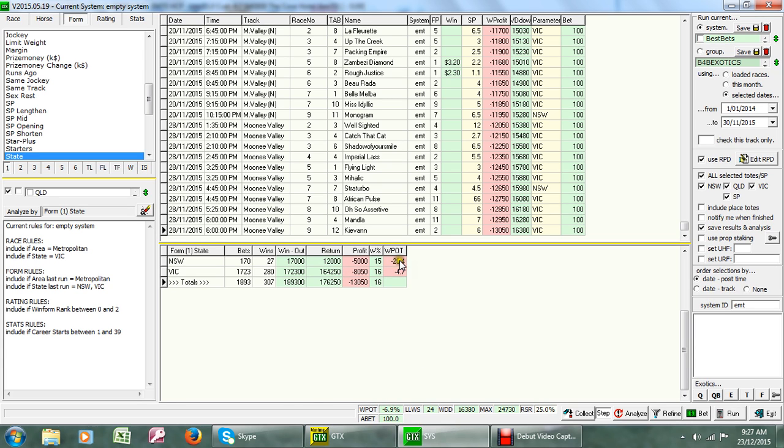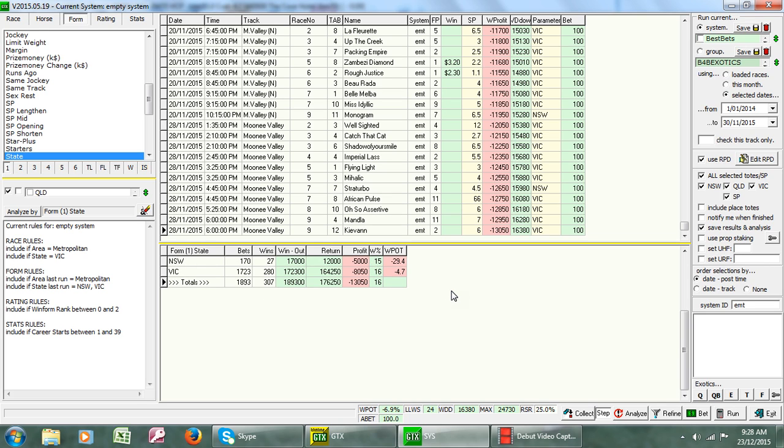Now with New South Wales you can see we're losing 29%, and one of the reasons for that is that when horses are going interstate, only the best qualified runners are usually sent down there, and that's the reason why. Whereas we've got our local horses still forming the bulk of the selections, and there we are.